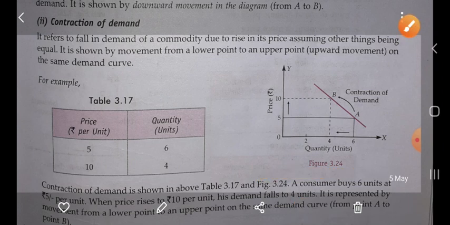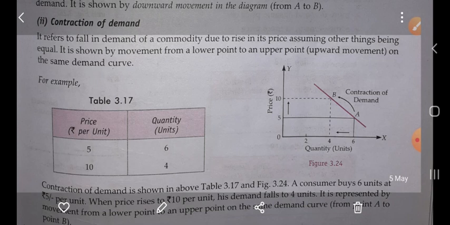So in the case of extension of demand, when the price of any commodity falls, the demand for that commodity will rise, other things remaining constant. So we move from the upper point to the lower point, a downward movement along the same demand curve. But in the case of contraction of demand, when the price of any commodity rises, the demand for that commodity will fall, other things remaining constant.